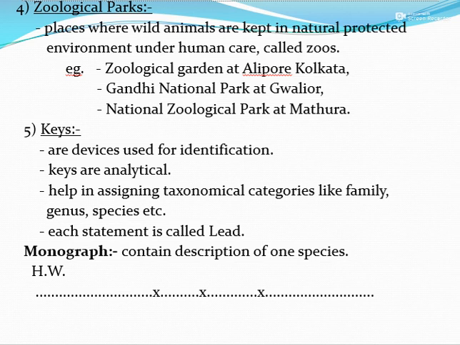Contrasting characters are written. It helps in assigning the taxonomical categories like family, genus, species, etc. Each statement of the key is called the lead. The monograph contains description of one species.